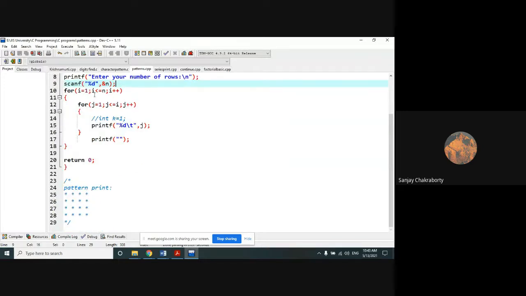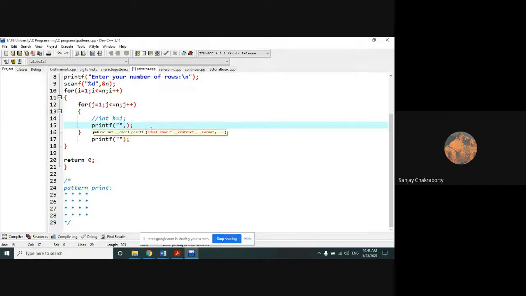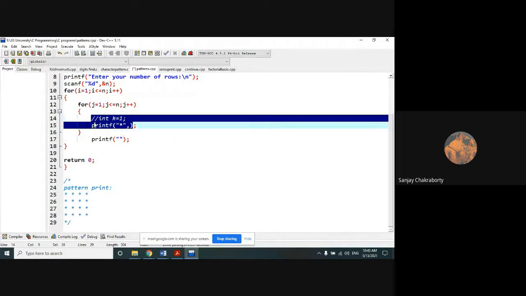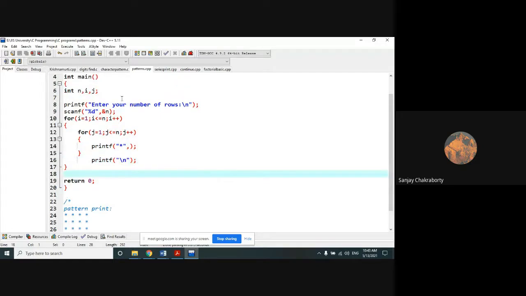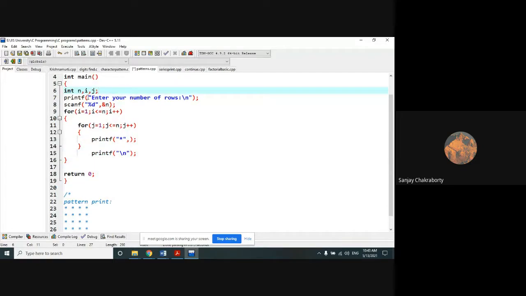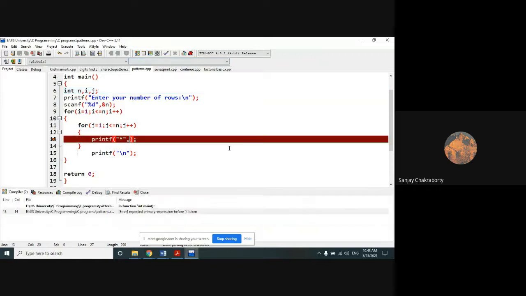Now we'll have to run 2 loops, one i equal to 1 to n, j equal to 1 to n, and simply print the star pattern here. Check out what I'm trying to do and give a new line here. So let's first run the code and then we will decide whether the code is running correctly or not.